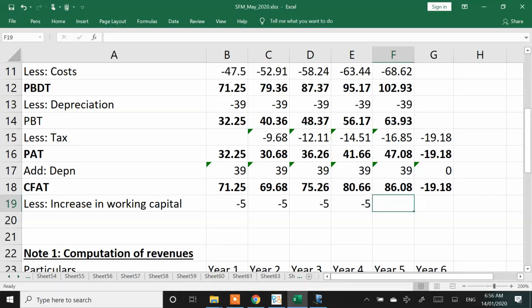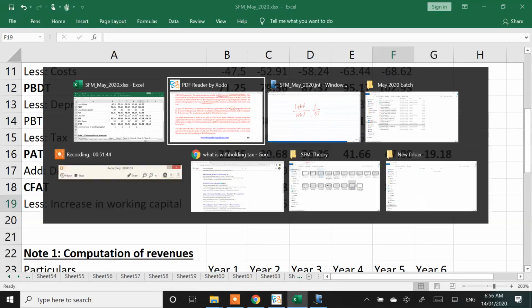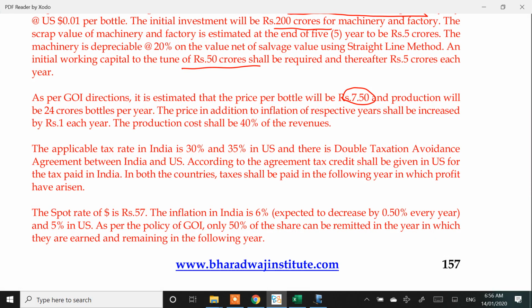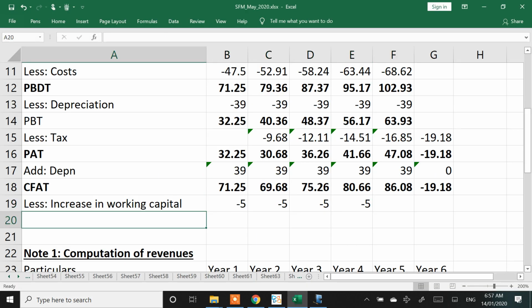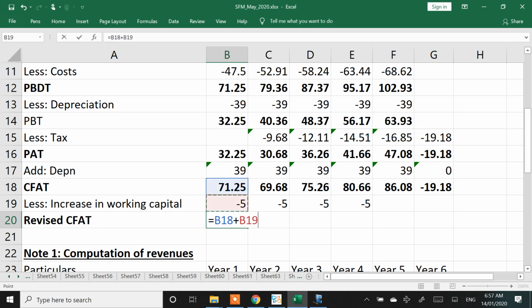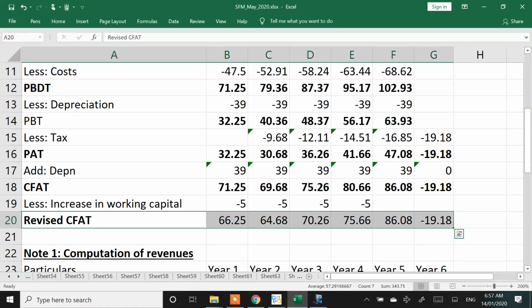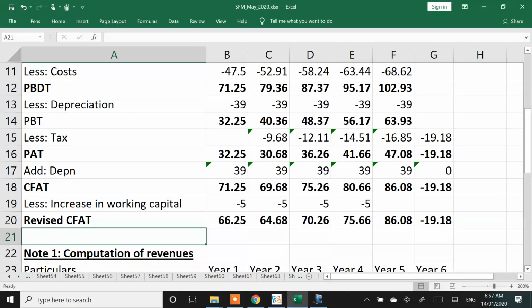Any doubts on this? There is a 5 crore increase mentioned somewhere in the question. It says an initial working capital and thereafter 5 crores will be required each year. So you will need 5 crores each year, and we get to revised CFAT.